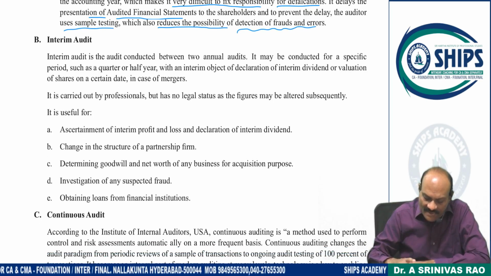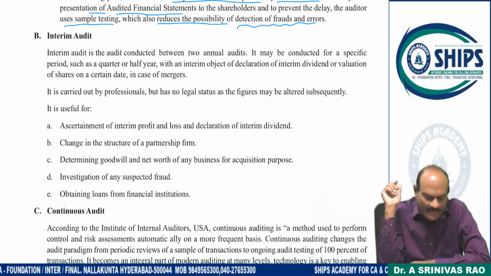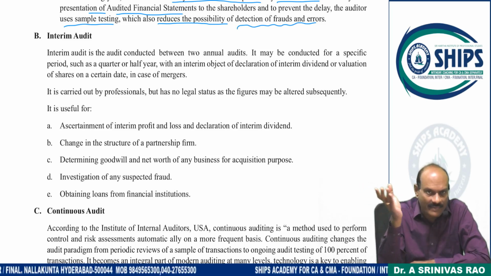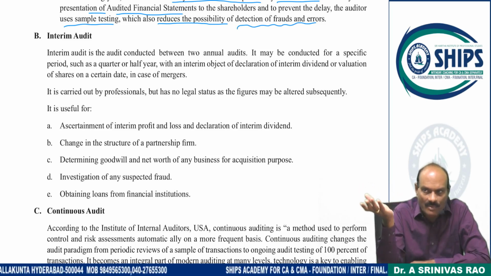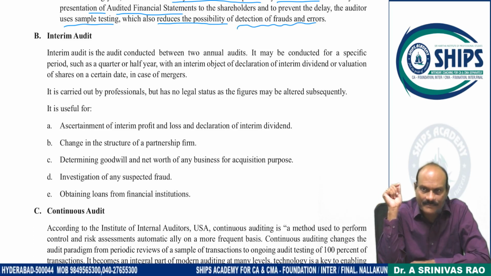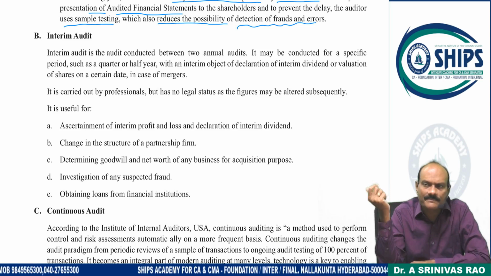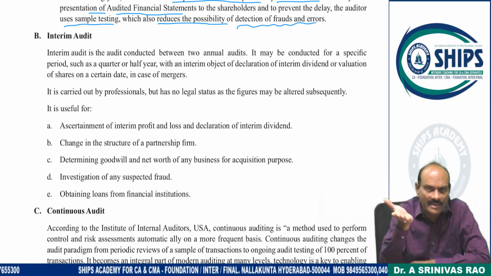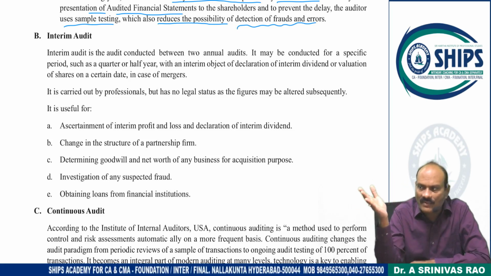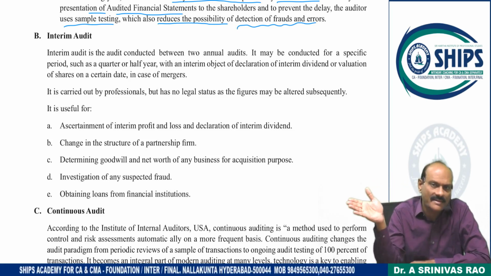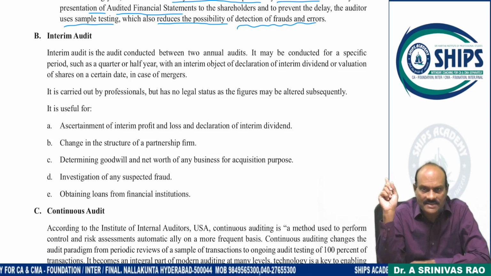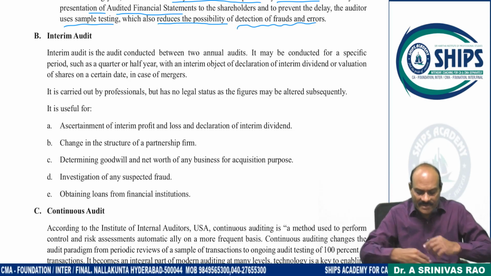The essential purpose of interim audit is interim dividend, or valuation of the shares on a particular date. Otherwise, in case of mergers and acquisitions also, probably this will be conducted. So here, are auditors qualified or unqualified? Qualified auditor. External auditors are there, they will do the audit and submit a report for the sake of declaration of dividend. This is a short answer question. There was importance on this one. Now let us see some points later.